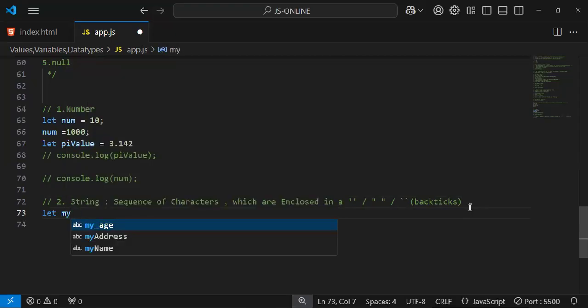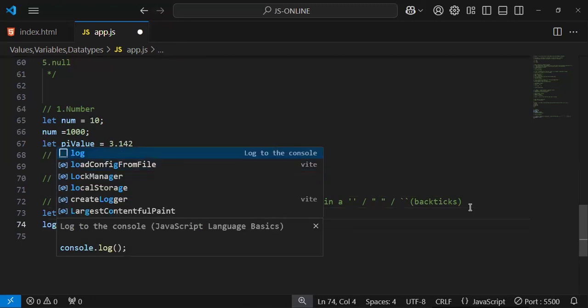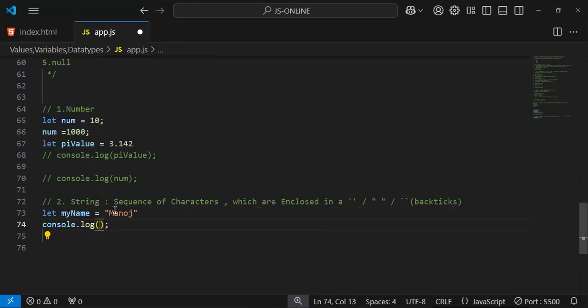So my name equals Manoj, right? And then I'm going to log now with a string. Here I'm going to do something called concatenation. Concatenation is nothing but joining two strings or two values. In console.log I'm writing "my name is", but I'm not going to write Manoj directly; I'm going to use the value Manoj outside of the string using the plus symbol. That plus symbol is used to concatenate.